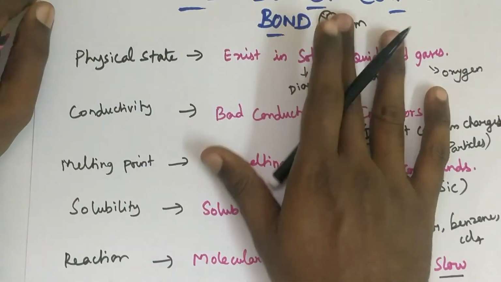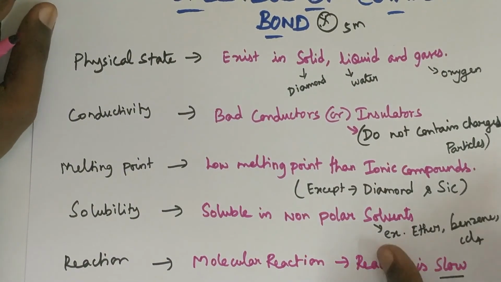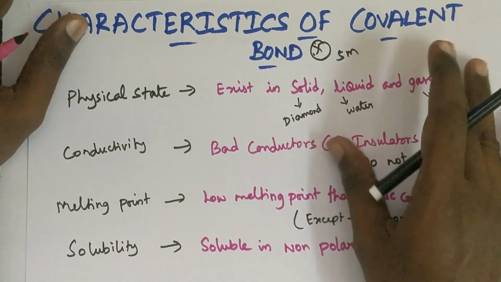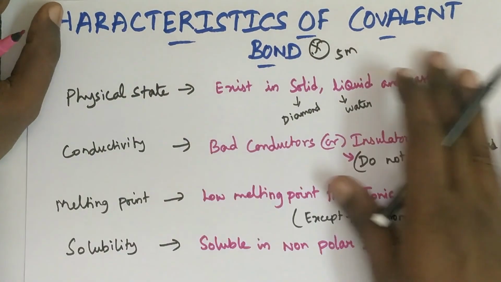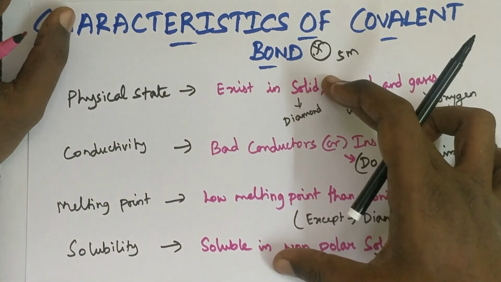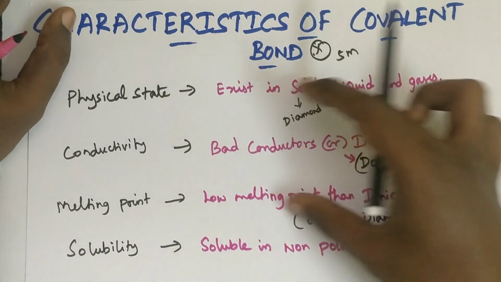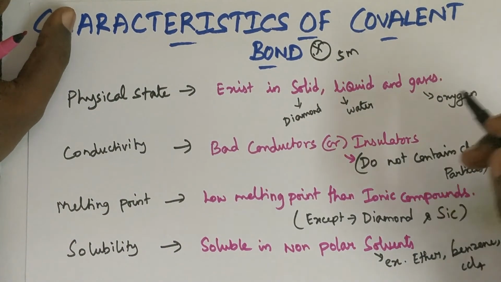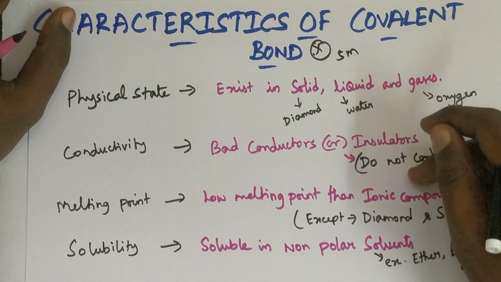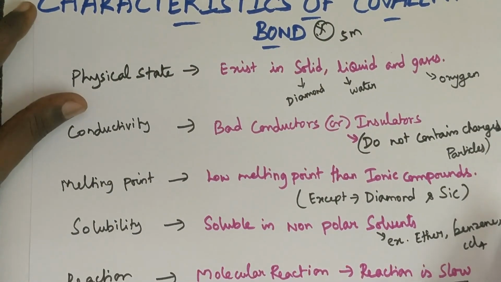So these are about characteristics of covalent bond. It is an important 5-mark question they will ask in the exam. Suppose if they ask a 5-mark question, you have to write these 5 points. These points alone are enough. If they ask in 3-mark, you write 4 points because 1 point is the safer side. If they ask a 2-mark question, you write 3 points, because if any 1 point is wrong, the other points if correct, you will get full marks. So these are all about characteristics of covalent bond. Next we will see Fajan's rule.